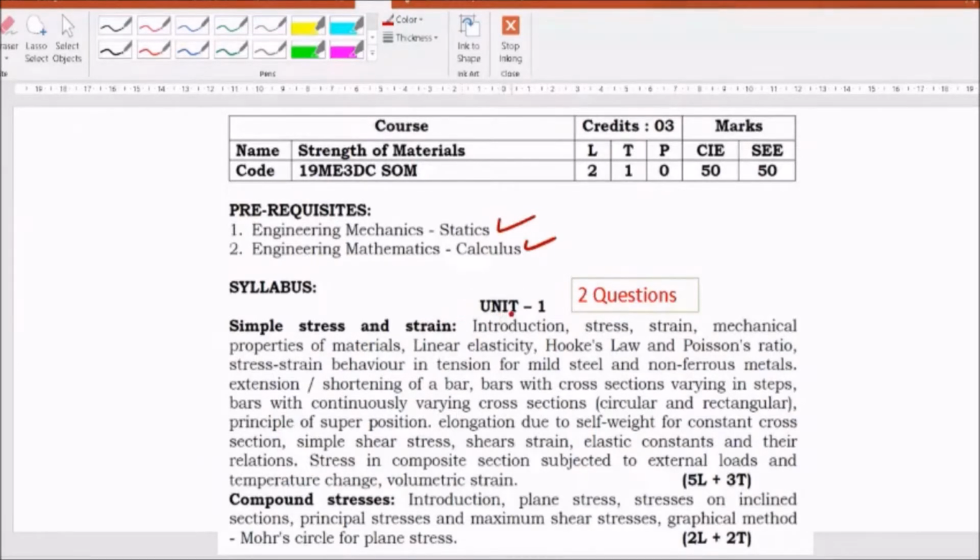Coming to unit 1, you have simple stress and strain. Second part is related to compound stresses. There will be 2 questions in the examination from this unit, and there will be a choice between them. You have to answer any one question in this chapter.